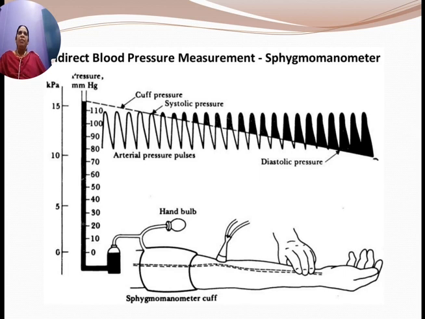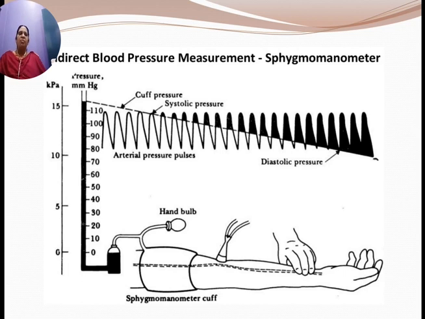As the pressure comes down, at one point a loud sound is heard, and that is called the systolic pressure. Slowly the pressure keeps decreasing, and when you cannot hear any sound, that will be the diastolic pressure.